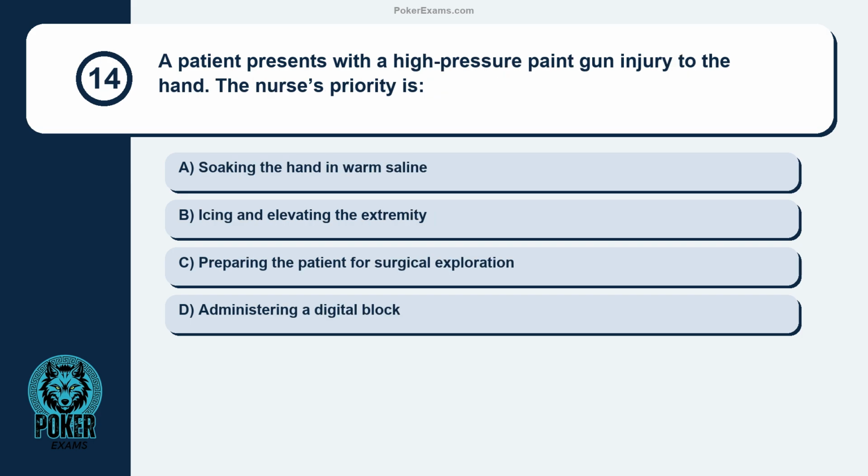Question 14. A patient presents with a high-pressure paint gun injury to the hand. The nurse's priority is soaking the hand in warm saline, icing and elevating the extremity, preparing the patient for surgical exploration, administering a digital block.